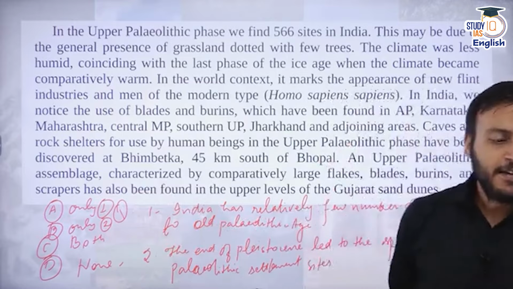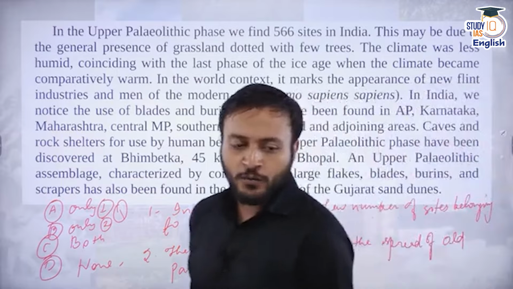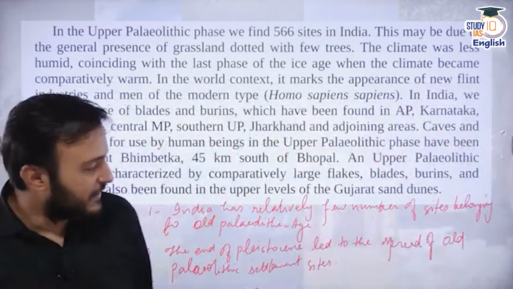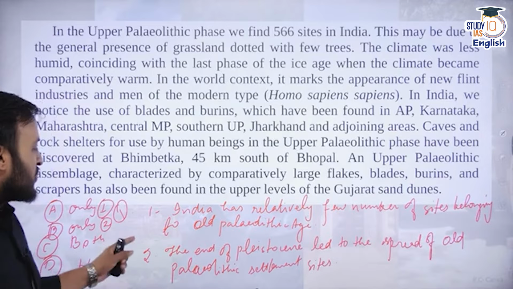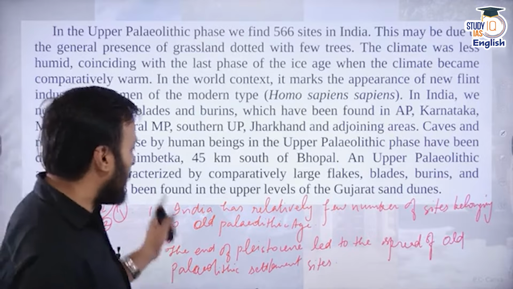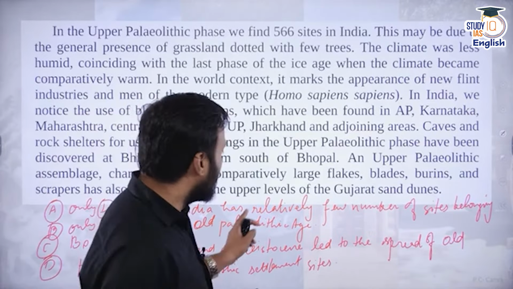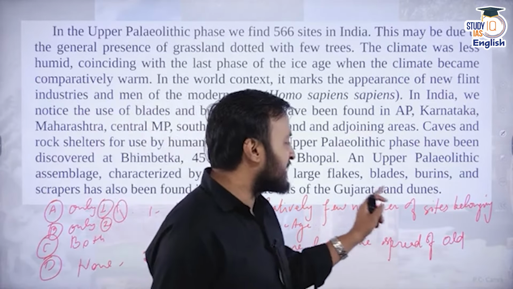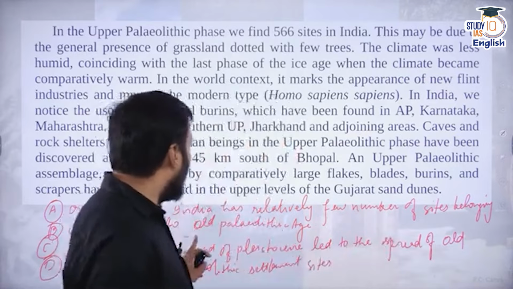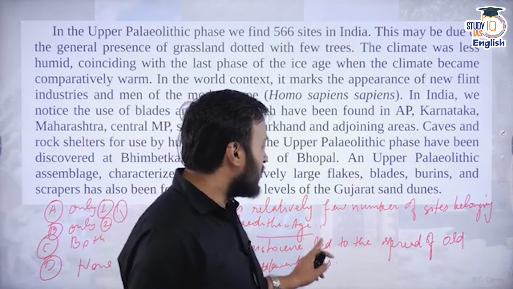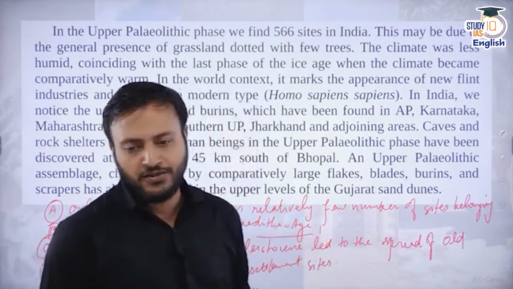Tell me, everybody. I hope that you all might be able to understand this question very clearly. Question is having two statements. Statement 1 is saying that India has relatively few number of sites belonging to the old Paleolithic age, also known as the lower Paleolithic age.